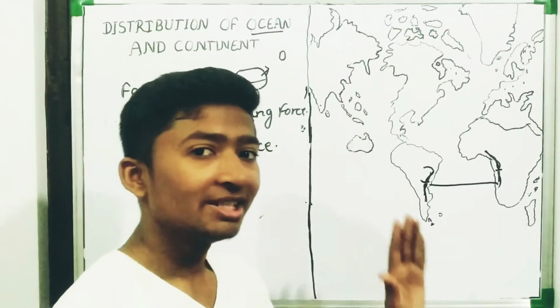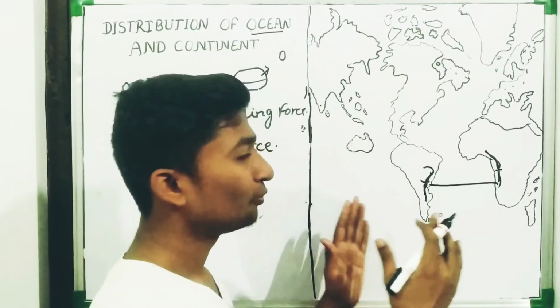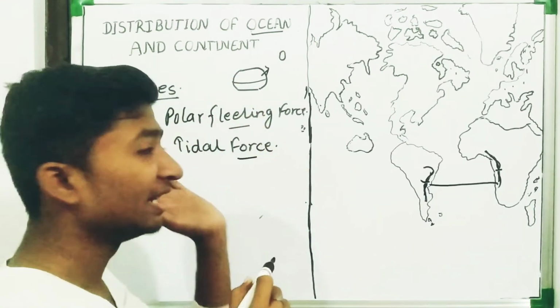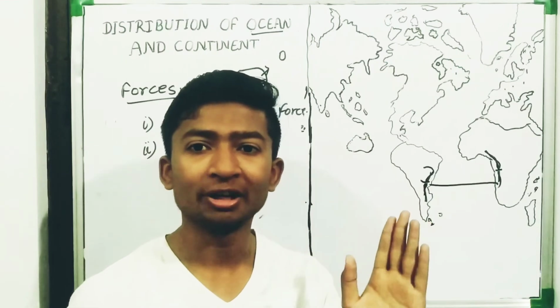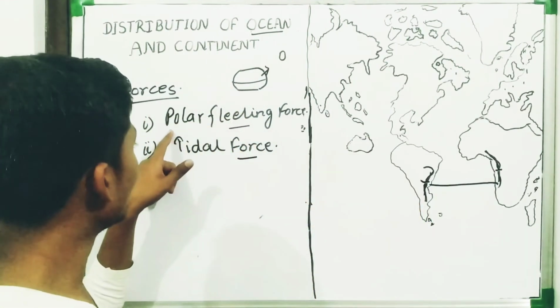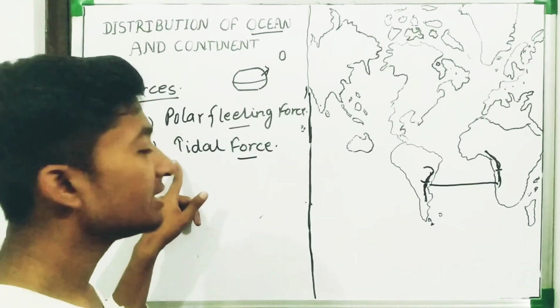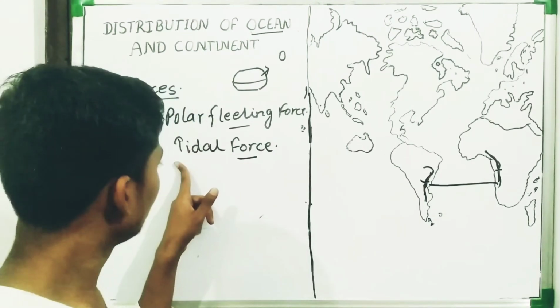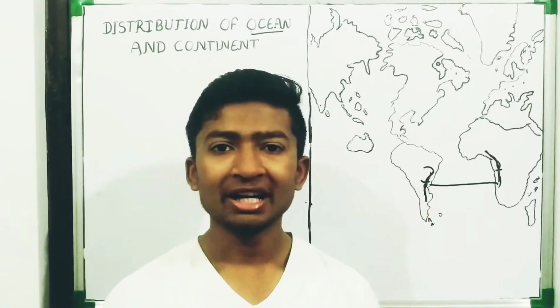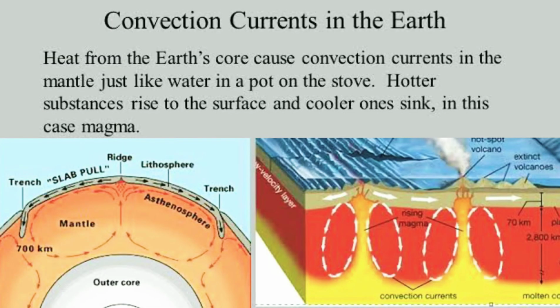These continents started moving away from one another due to the force of the moon. This is the second explanation of the continental drift theory. Means there are two forces: first one is polar fleeing force and second one is tidal force. These two forces are responsible. Next, convectional current theory.